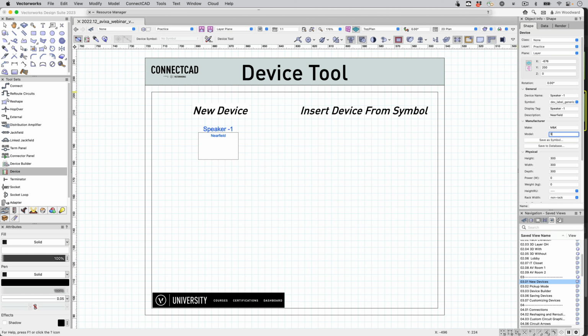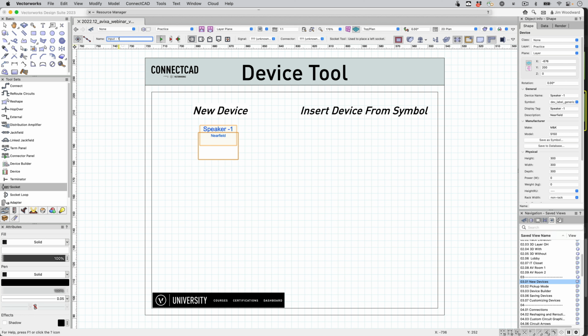We'll put in a make and model. At this point we can save the symbol, give it a height, a weight. We'll keep this one simple. We need a way to attach to this device. So we'll start off with the socket tool.